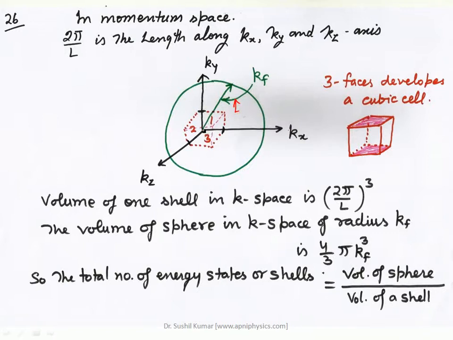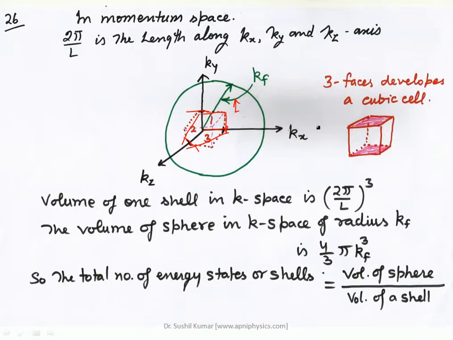So these distances are defined as 2π by L along the x-axis, and similarly here 2π by L, and along the z-axis, that is 2π by L. So if I join all these points, it indicates a plane, one along xy, the second is yz, and the third is along the plane kx and kz.